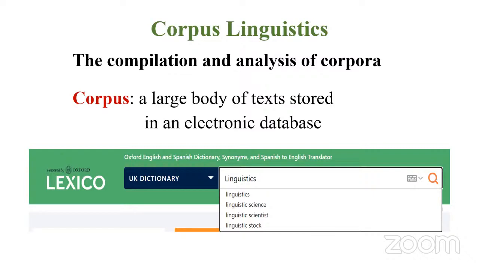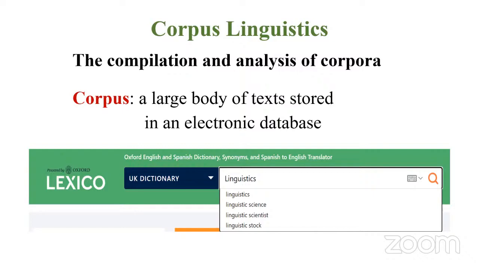So someone or a team has worked behind this dictionary, right? And what they did, they have collected, put everything together. So once you type the word, or when you search, the computer brings it to you, right? The program brings that particular entry to you. So this is called corpus linguistics, creating a large body of text stored in an electronic database.